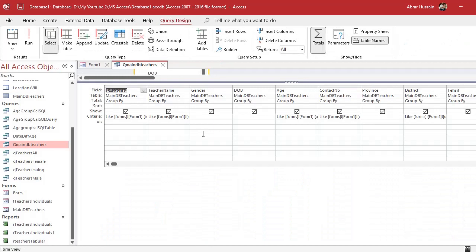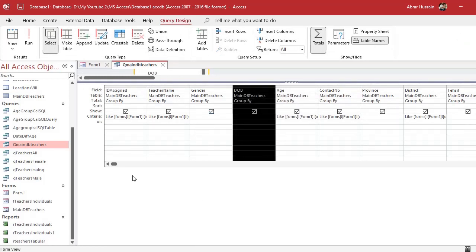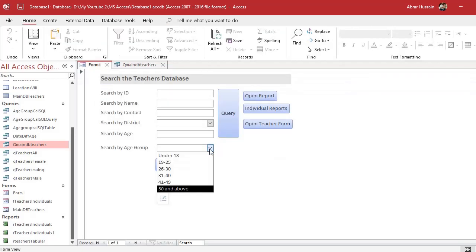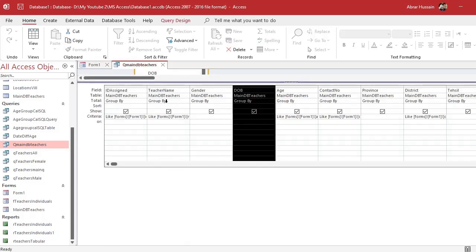Go to the design tab. Now here you see we have an age column and a date of birth column, but we don't have any age group column. If you want to apply grouping, age group search to my queries and reports and individual records, for that you have to add a column here in the query. So how can we add an additional column in the query?